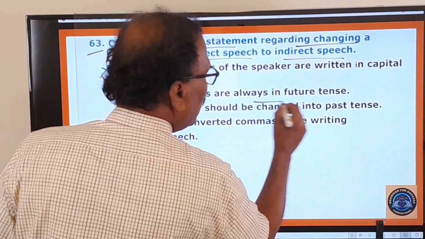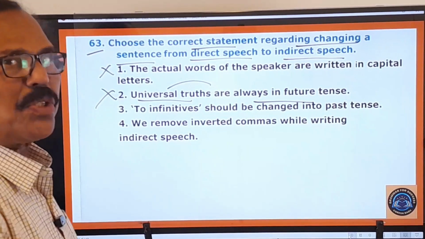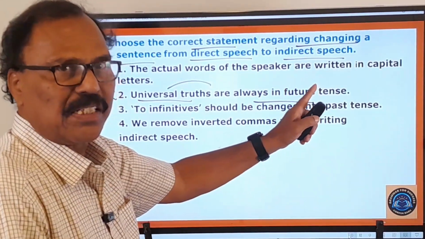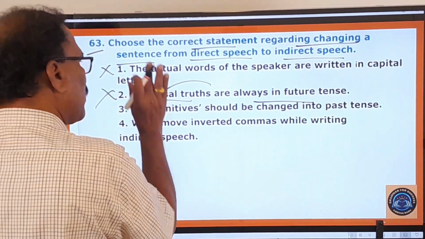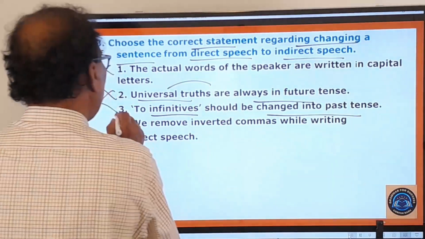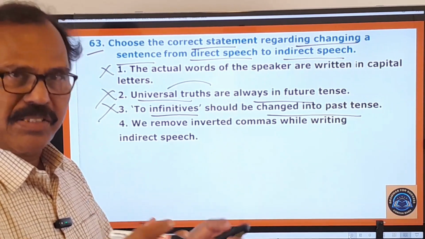Universal truths are always in future tense. No. Because universal truths are always to be expressed in the simple present, not in the simple future tense. And that's why this is also wrong. Two infinitives should be changed into past tense. No. Two infinitives should not be changed into past tense. They are to be used as they are, right?